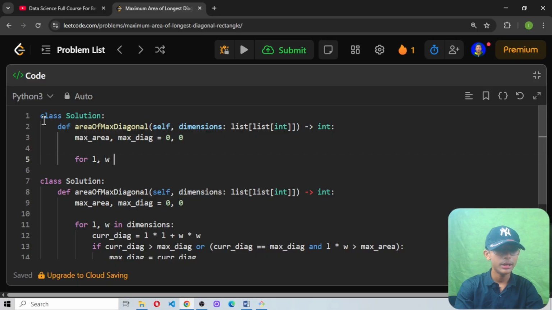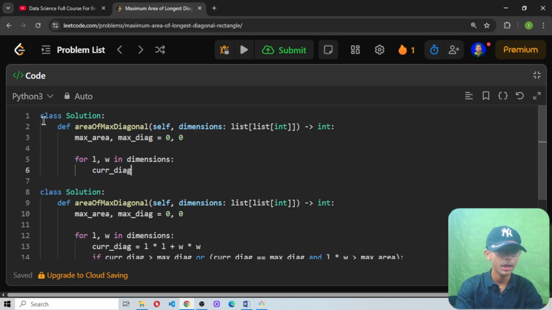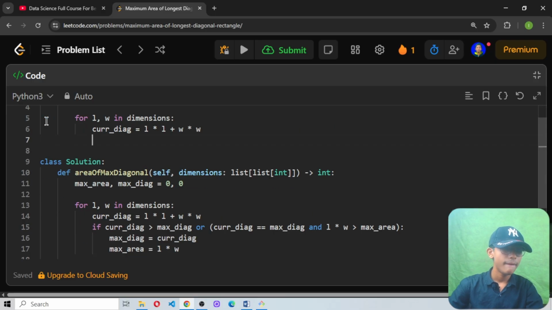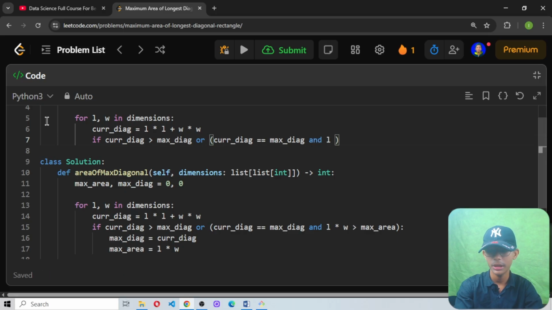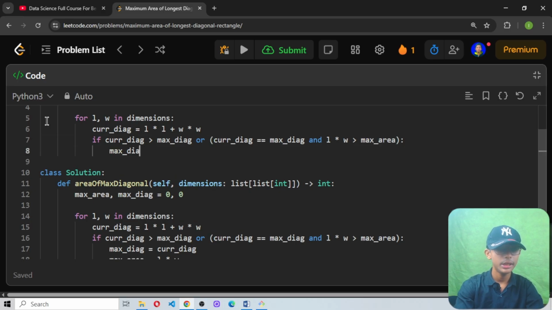For L comma W in dimensions, then curr diag equals L multiplied by L plus W multiplied by W. Now define an if statement: if curr diag greater than max diag, or curr diag equal to max diag and L multiplied by W, where L means length and W means width, greater than max area, then max diag equals curr diag.